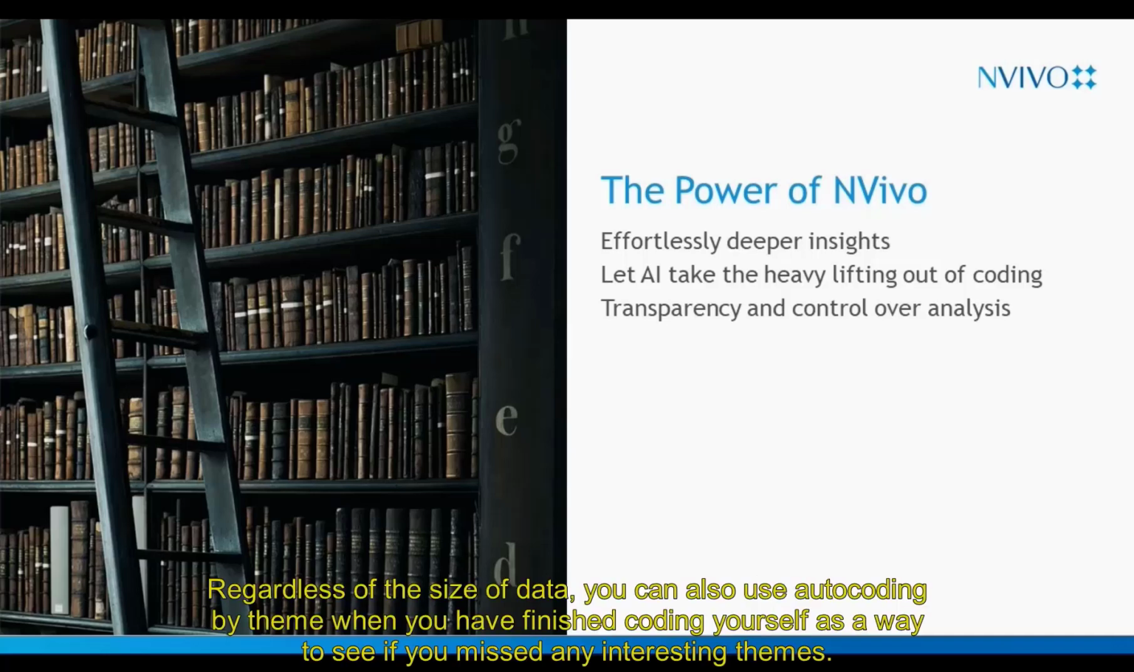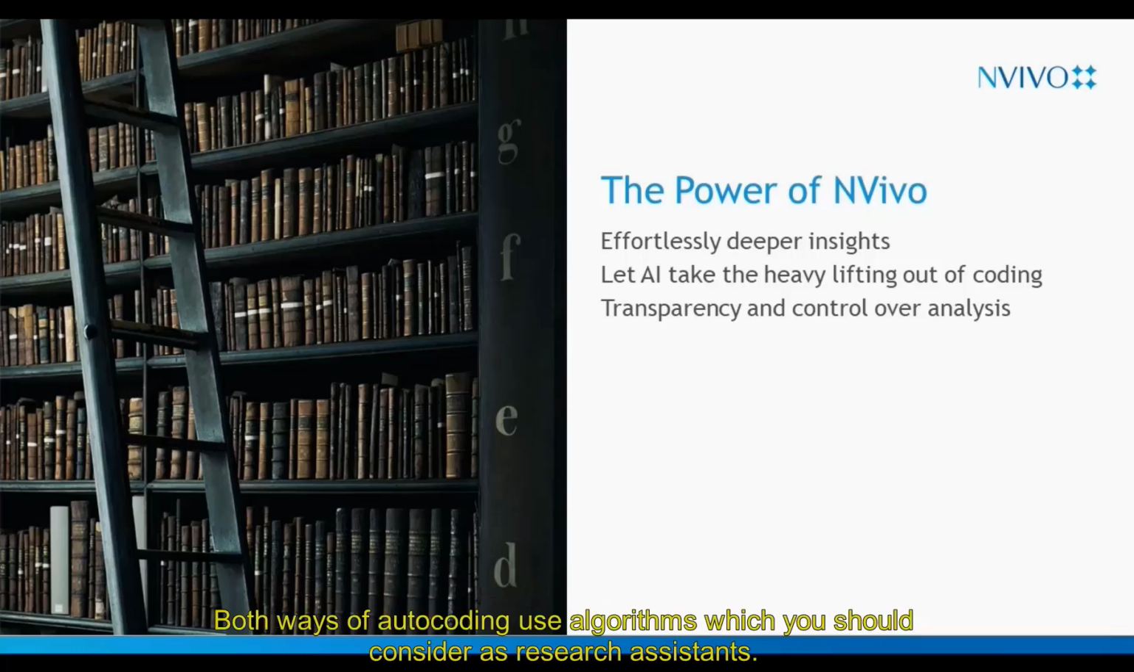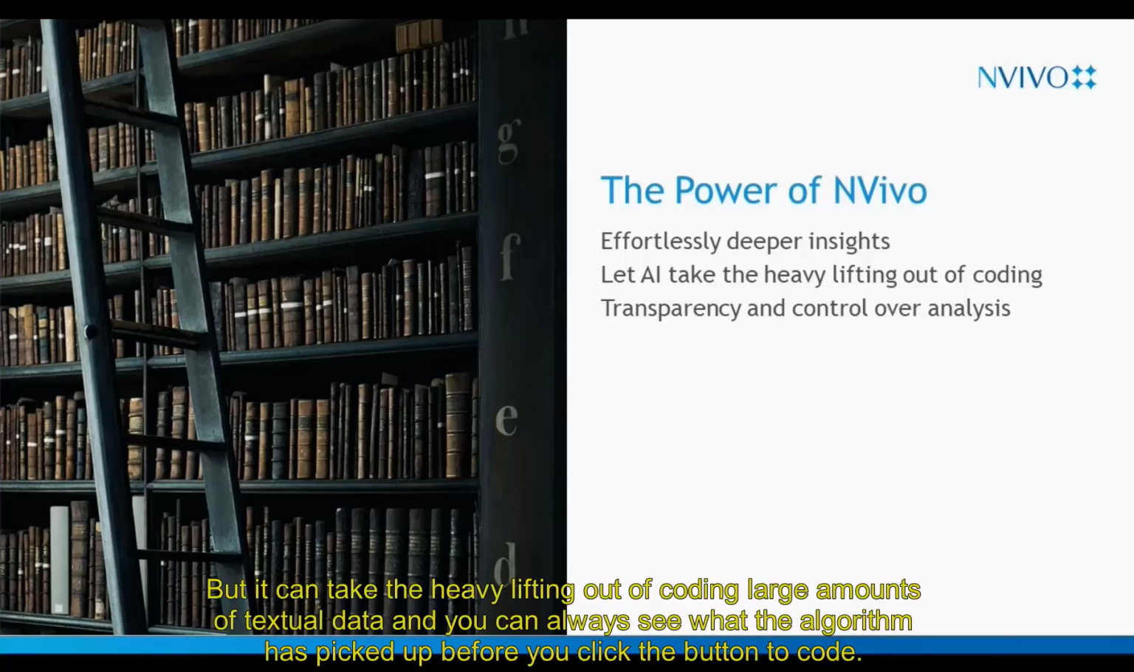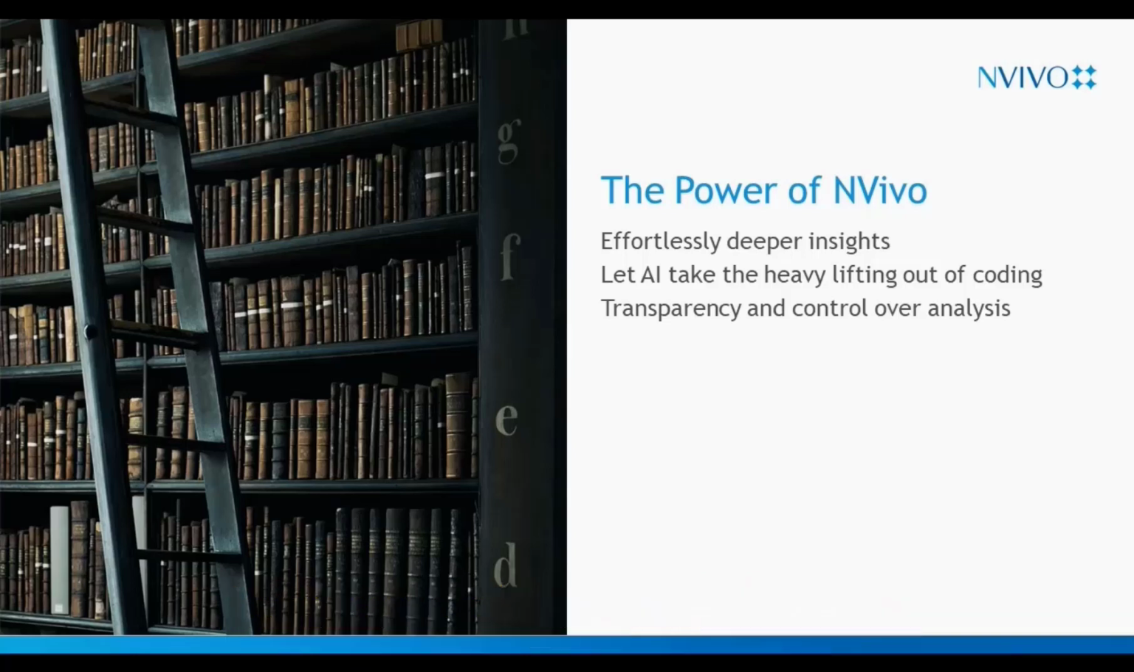Regardless of the size of data, you can also use auto-coding by theme when you have finished coding yourself, as a way to see if you missed any interesting themes. Both ways of auto-coding use algorithms, which you should consider as research assistants. You will always need to check and modify the coding that has been done automatically, but it can take the heavy lifting out of coding large amounts of textual data. And you can always see what the algorithm has picked up before you click the button to code. So these features are transparent, and you're always in control.